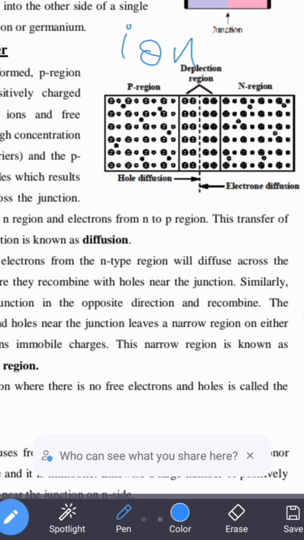There will be creation of a hole in the fourth covalent bond. So here the atom has an ability to accept the electron, hence it is called as acceptor atoms or acceptor ions. So here p region will be having a number of ions, and that is acceptor ions, that will be denoted like this, because an acceptor atom will be having more number of electrons compared to holes.